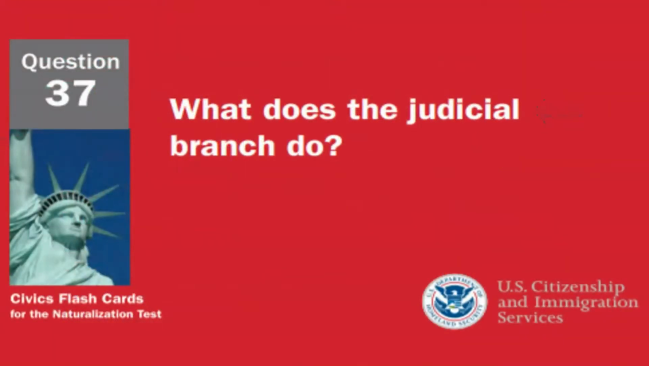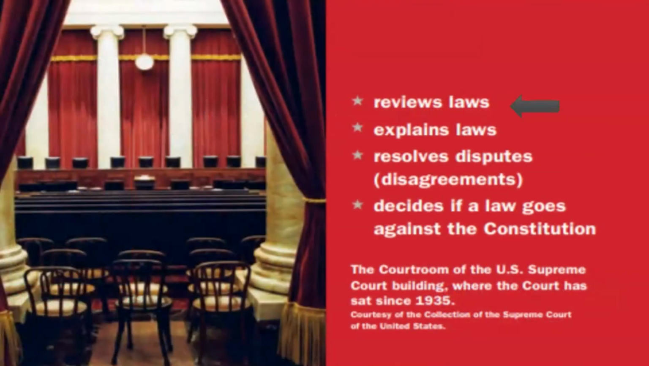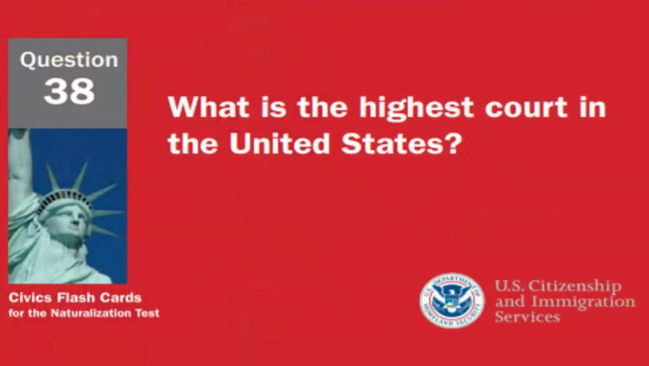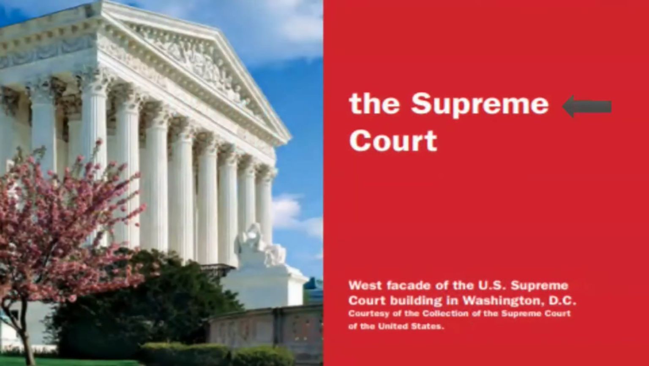What does the judicial branch do? The judicial branch reviews the laws. What is the highest court in the United States? The highest court in the United States is the Supreme Court.